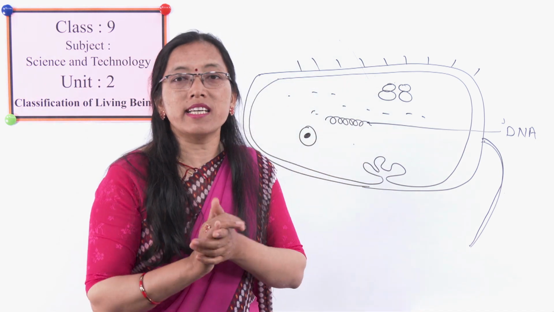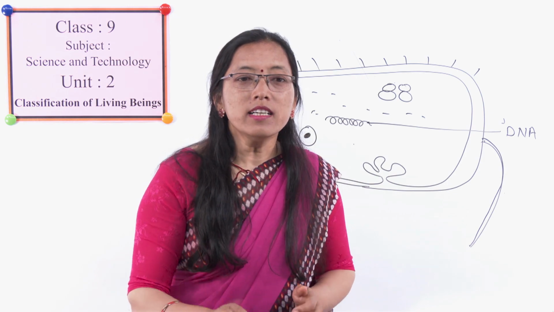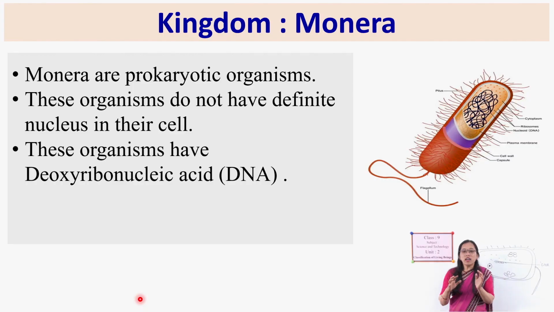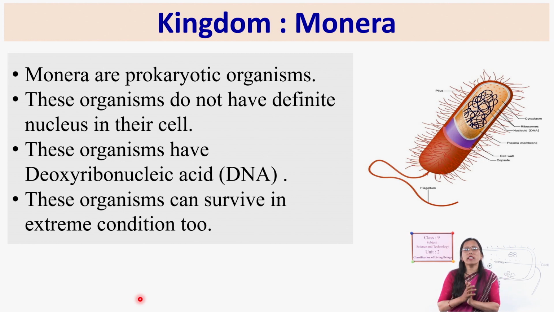This will replicate and help in reproduction. These organisms can also survive in extreme conditions. That means they can survive even in very high temperature, salty places, as well as marshy places. So they grow in extreme conditions also.